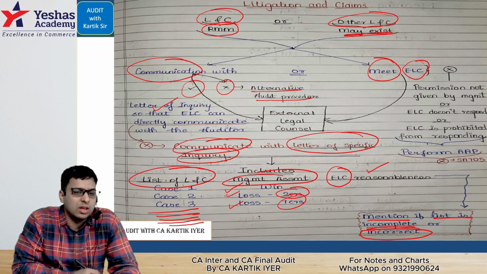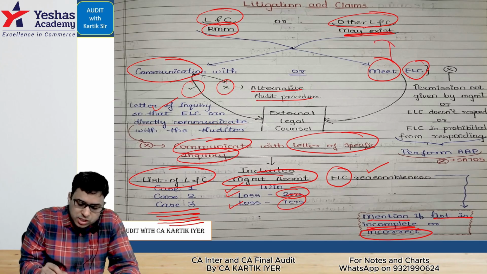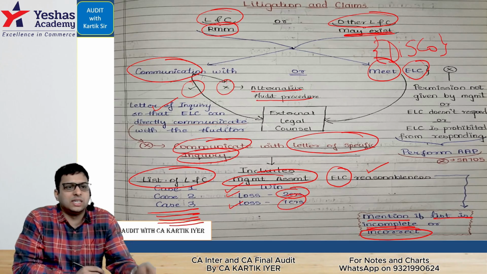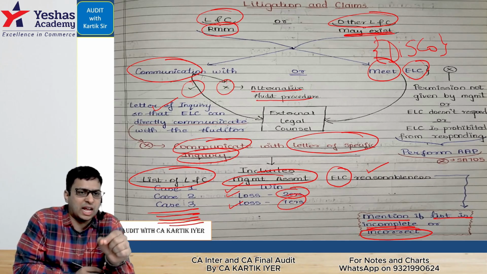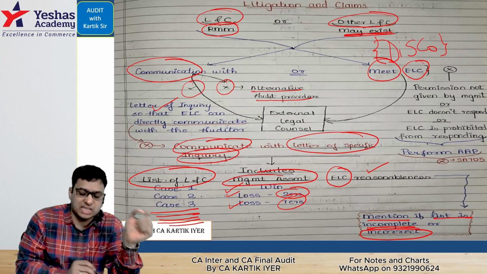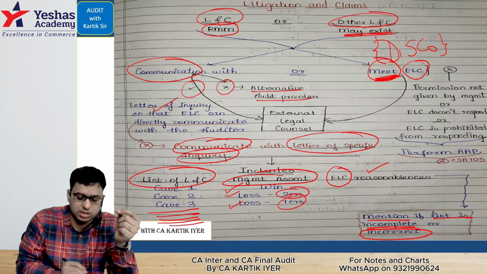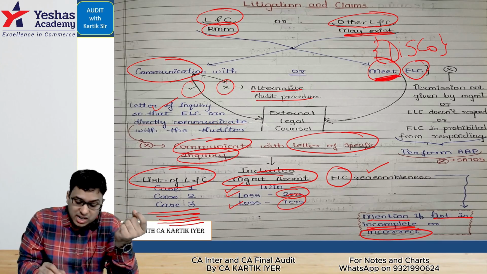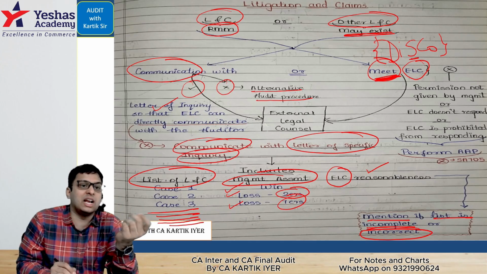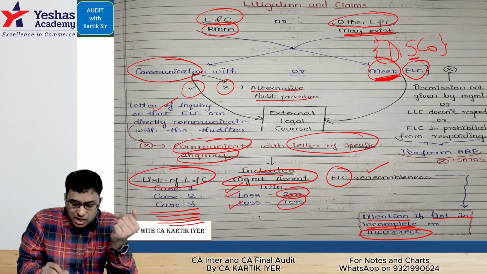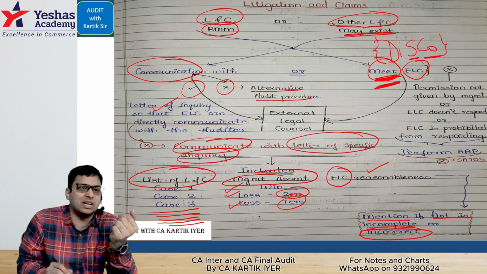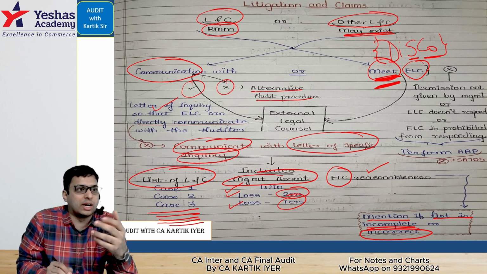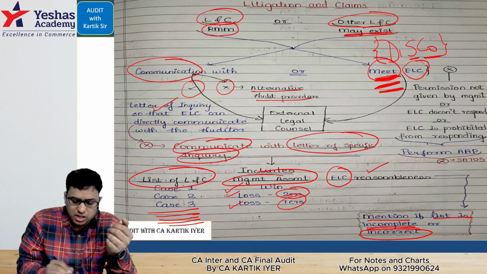Okay. Next. If the matter is one of those disclosure matters, I don't know whether you remember them. Disagreement between the management and the external legal counsel is there. In that case, I will prefer meeting the external legal counsel. If there is a significant risk involved, the significant risk is a relative concept, then I will prefer meeting the external legal counsel. If there is a complex matter, let's say cryptocurrency matter, foreign exchange matter, money laundering matter, I'll prefer meeting the external legal counsel.